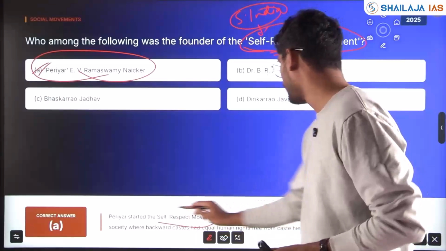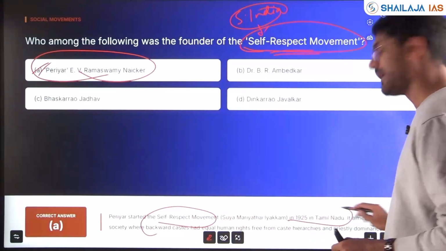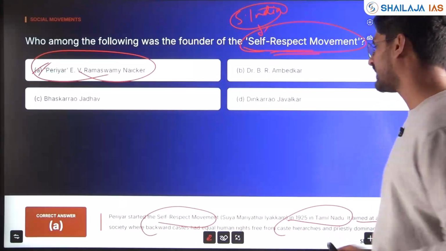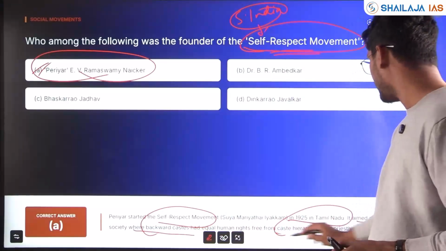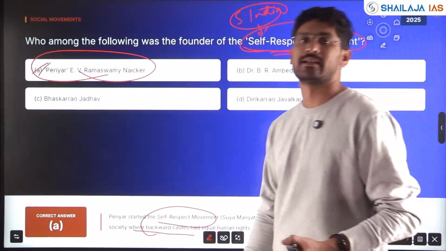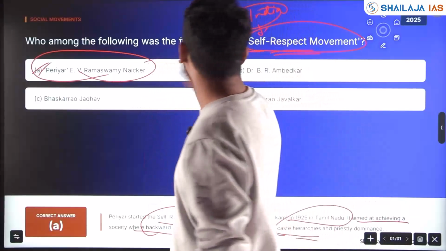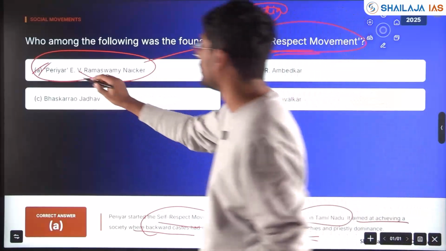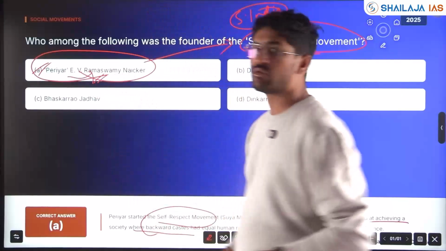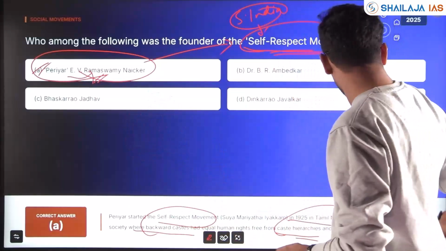The Self-Respect Movement, launched in 1925 in Tamil Nadu, aimed at achieving a society where backward castes have equal human rights and at uplifting the lower castes in society. So the Self-Respect Movement was launched by Periyar, who was also called E.V. Ramaswamy Naicker. Clear?